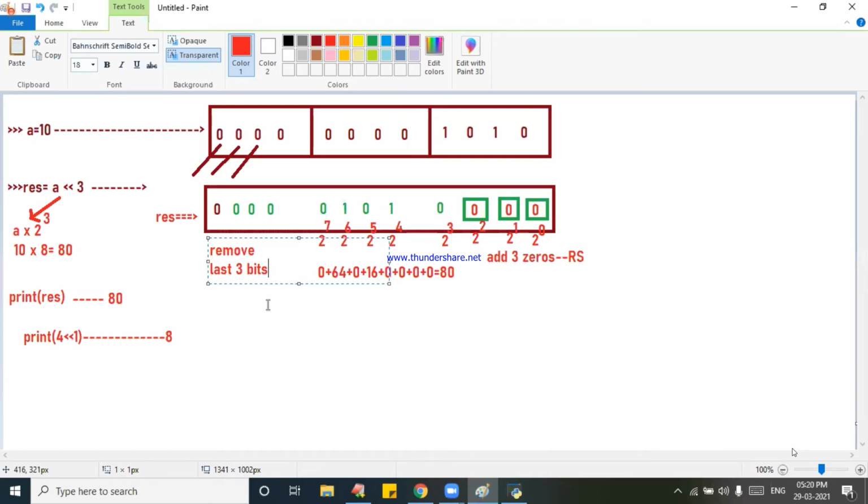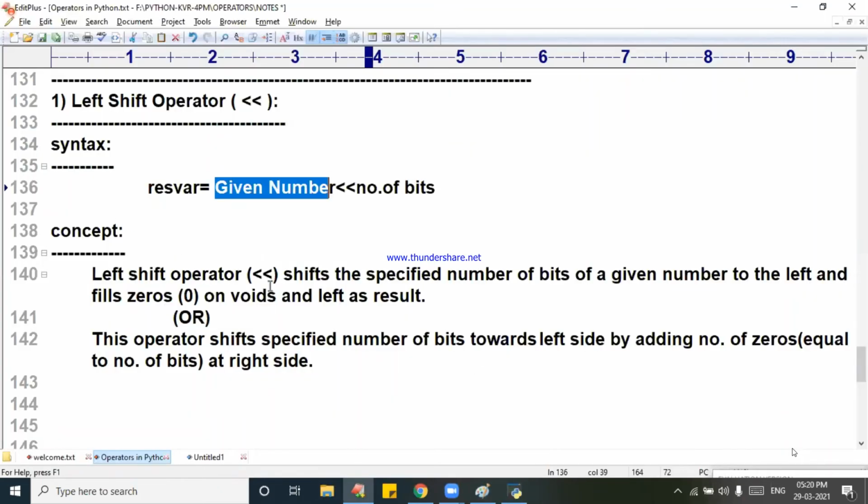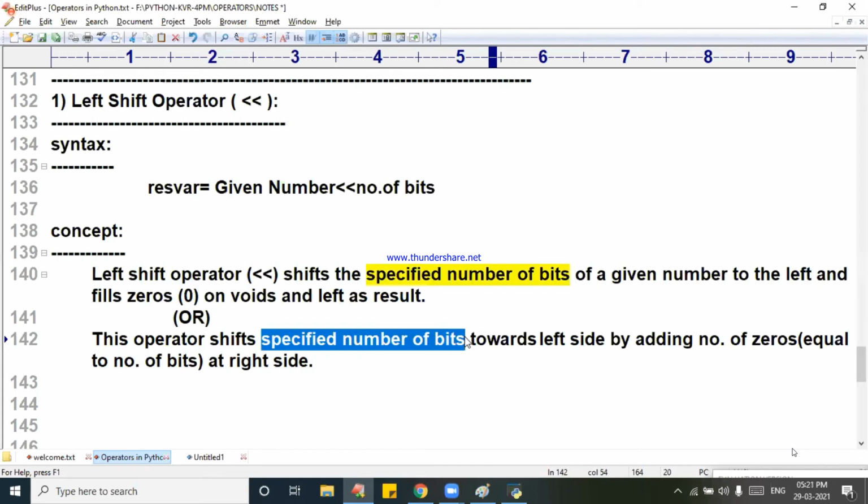Srihita, here you said how many? 3. I said my concept clearly. Very good concept I said. Shift the specified number of bits. How many bits did I specify, Srihita? 3. How many zeros will you add on the right side? However many bits you are shifting, that many zeros you add on the right side. Srihita, am I clear?